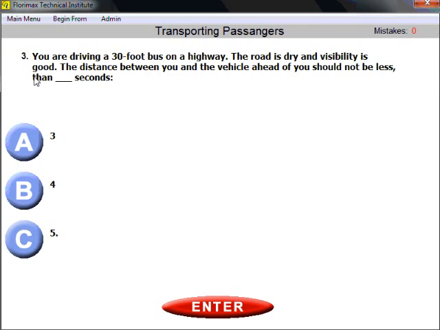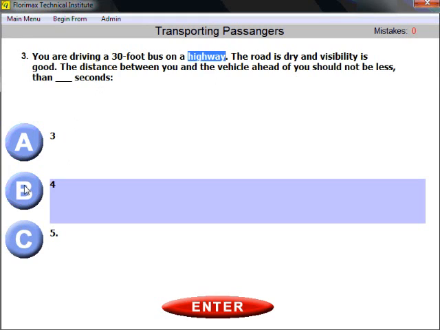Question number 3. You are driving a 30-foot bus on a highway. On a highway, pay attention to this condition. The road is dry and visibility is good. The distance between you and the vehicle ahead of you should not be less than how many seconds? And the right answer is 4.